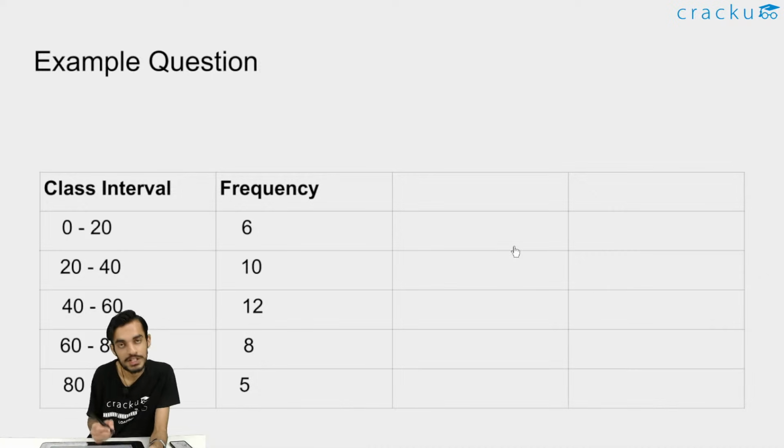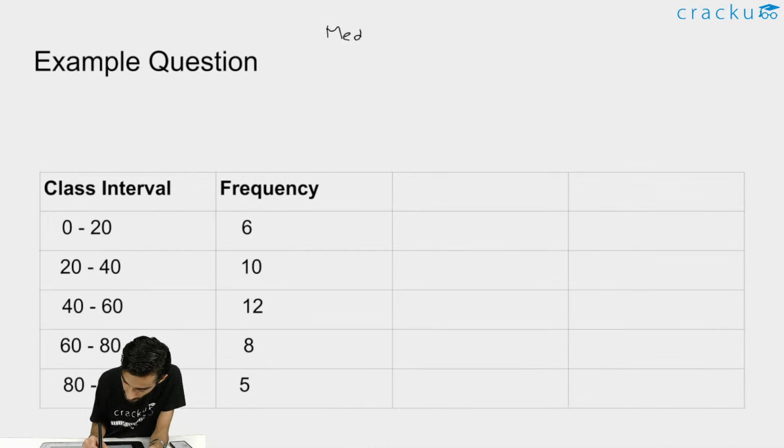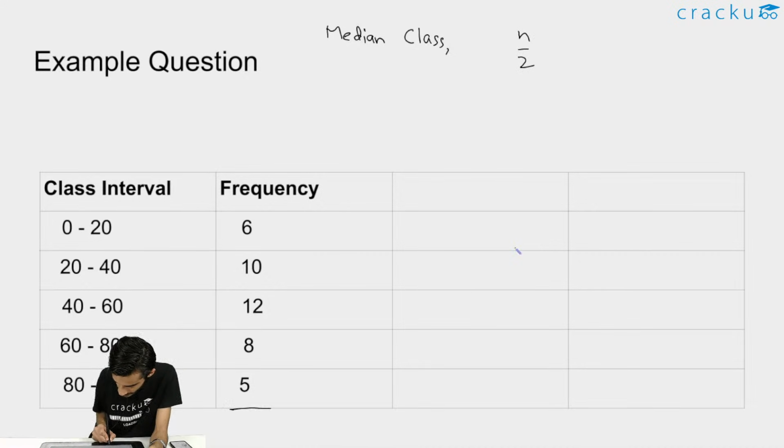See, for median, the first thing is of course the median class. So we need to find which is the median class. For that we will start with n by 2, that is the summation of this, that is 41. So this will come out to be 41 by 2, that is 20.5.